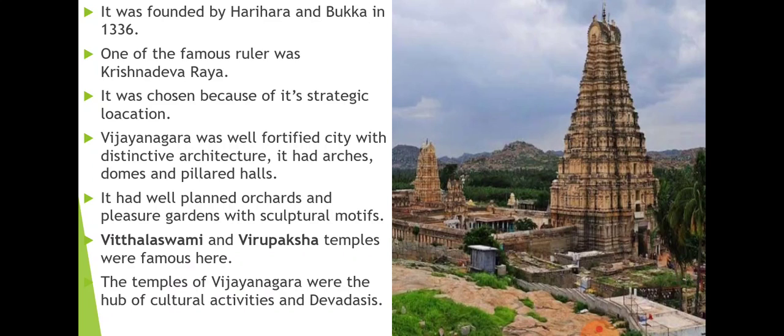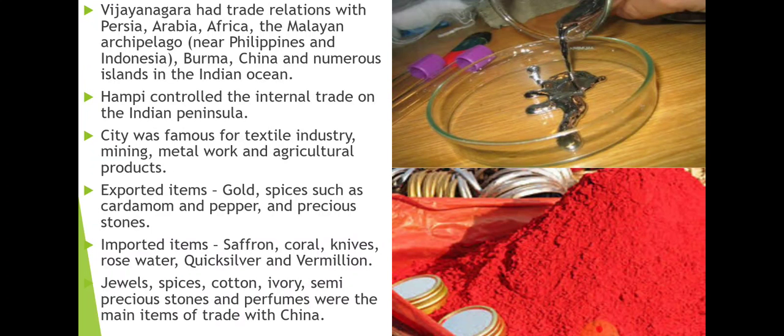The temple of Vijayanagara was famous. It is a famous hub for cultural activities and Devdasis. So what are cultural activities? Cultural activities means the ritual performances that were done during that time, and Devdasis were the dancers, the devotee dancers, basically temple dancers, those who prepared themselves by singing or dancing, and they performed before the deity as well as royalty and masses.